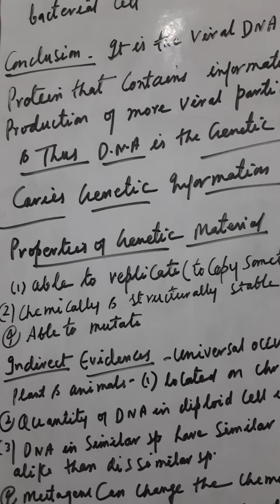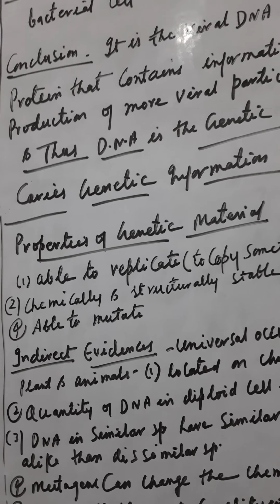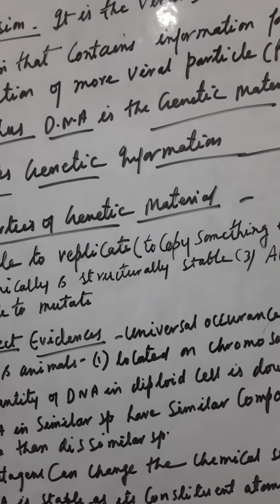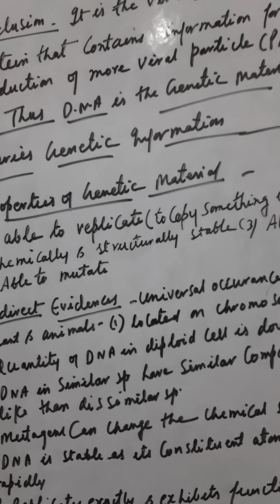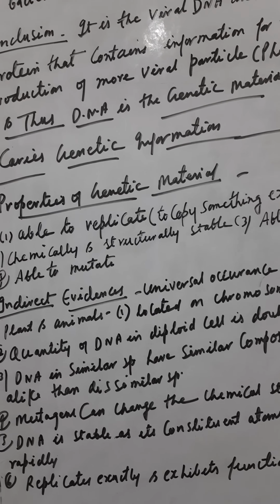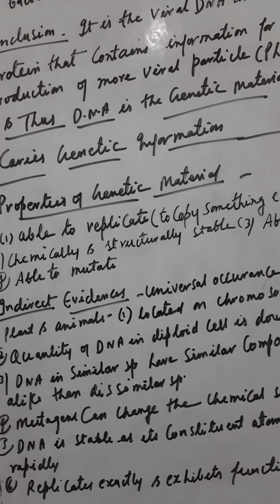Now, properties of the genetic material: it should be able to replicate, which means to copy something exactly. For example, if one monument is there and somebody makes another monument, that will be the replica of the previous one.